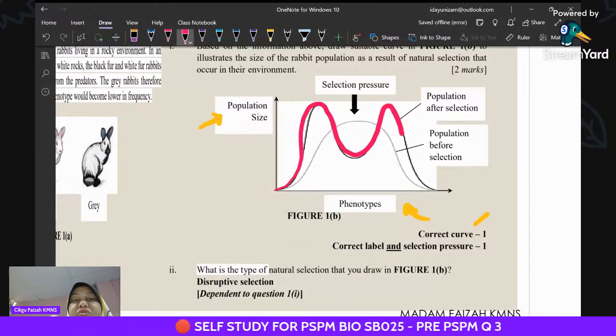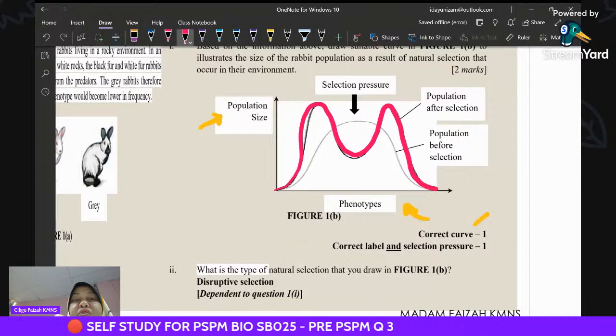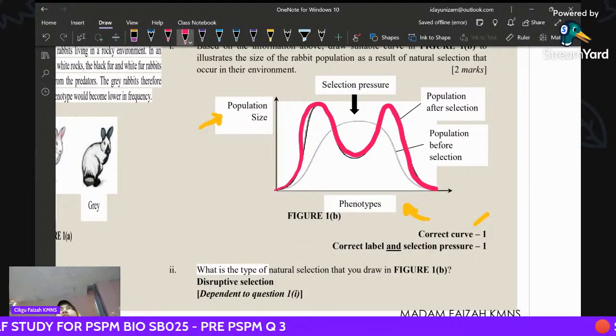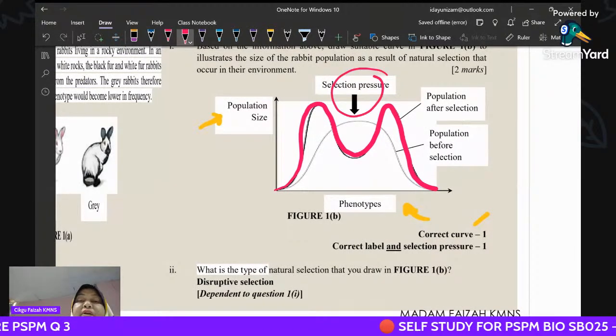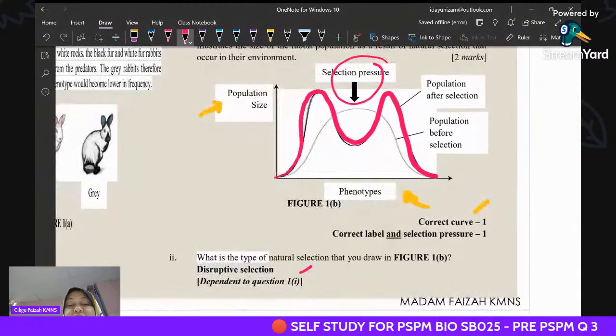Because it is the disruptive selection. It favours both extreme phenotypes against the intermediate phenotype. So this is the pressure. So the answer is disruptive selection.